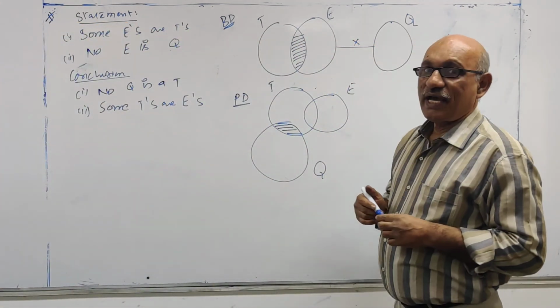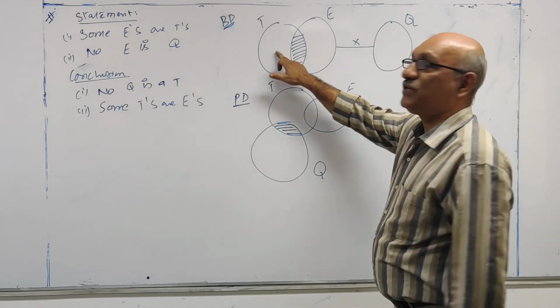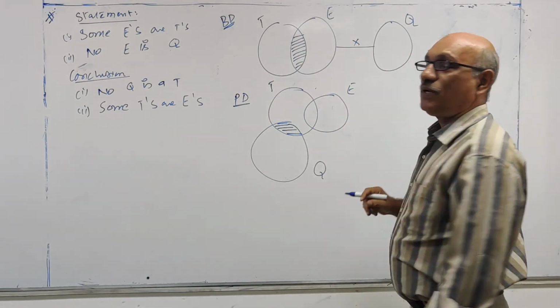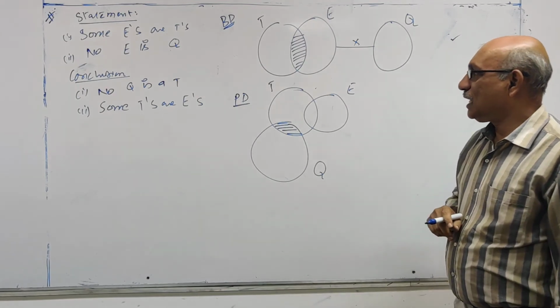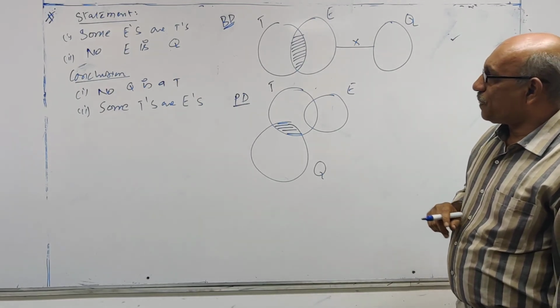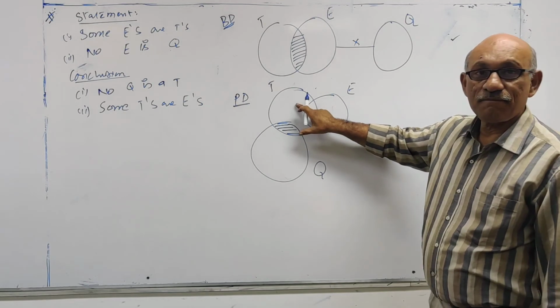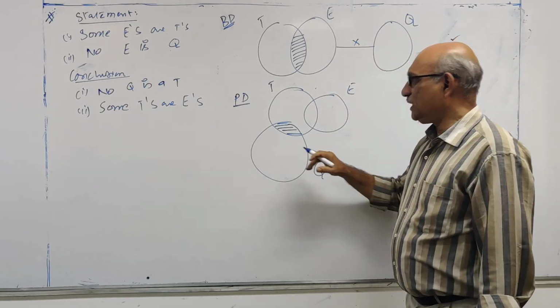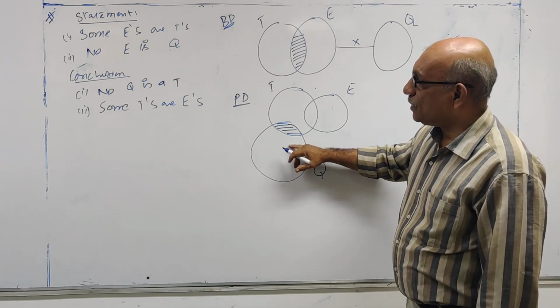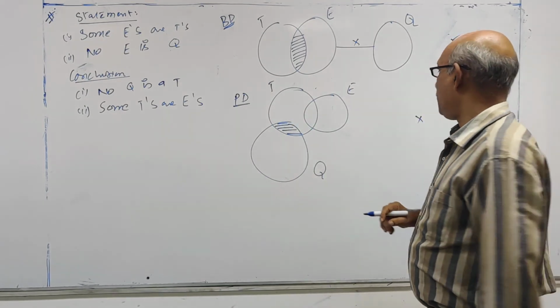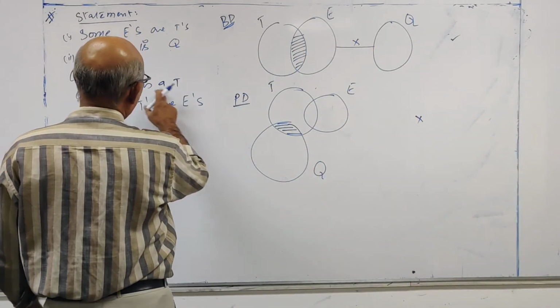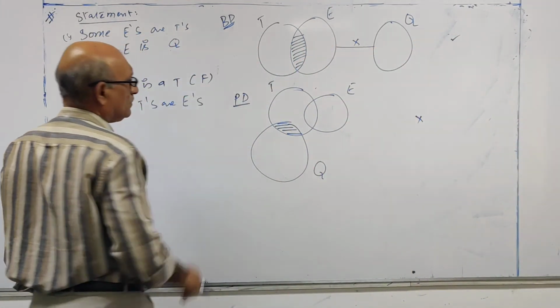Now, no Q is a T. What is your basic diagram saying? No Q is a T. So it is true in the basic diagram. In the possible diagram, let us see, some Q's are T's. So there is a possibility that some Q's are T's. So in the possible diagram, it is false. Therefore, no Q is a T is false.